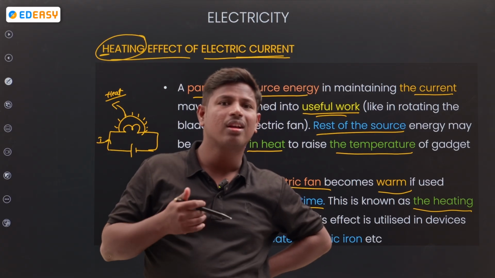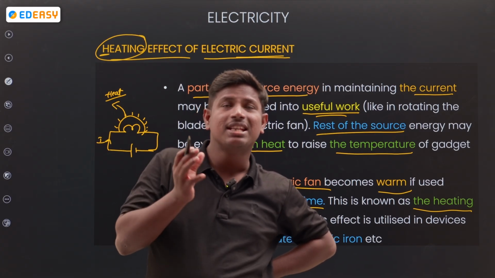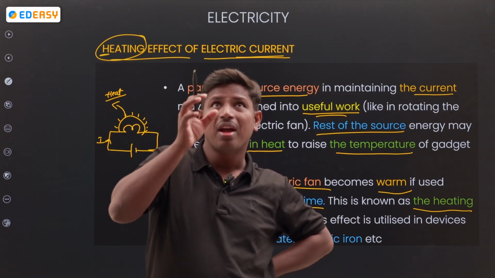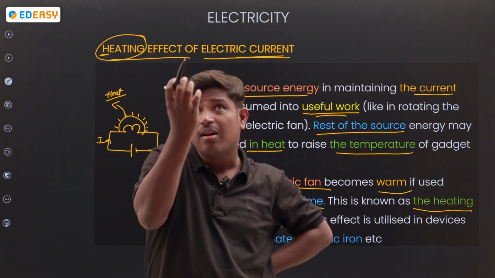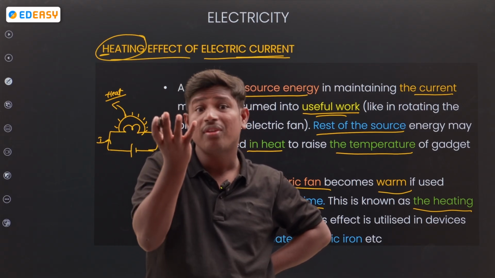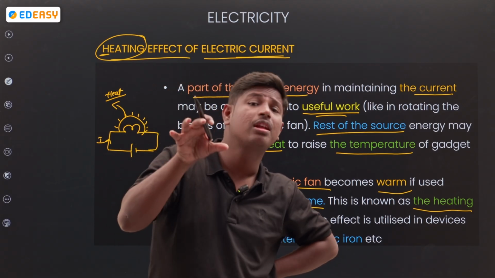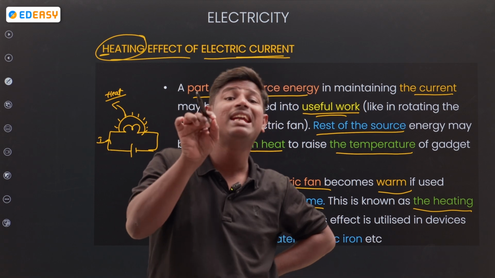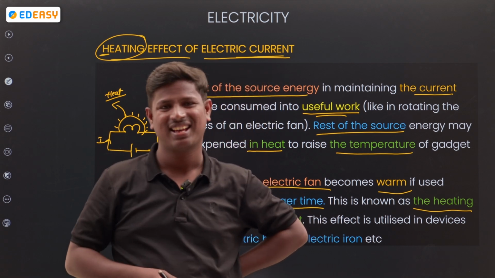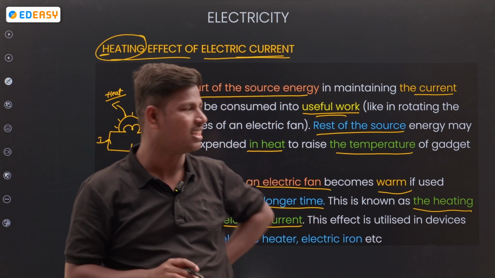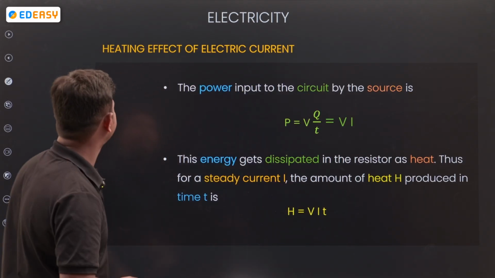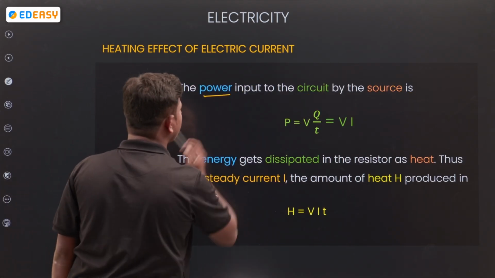To work continuously, energy is required, and from the fan also you get some amount of heat. This total process we call the heating effect of electric current. Understand?